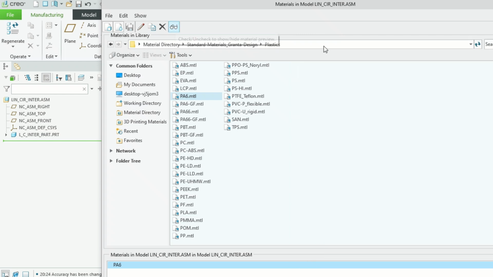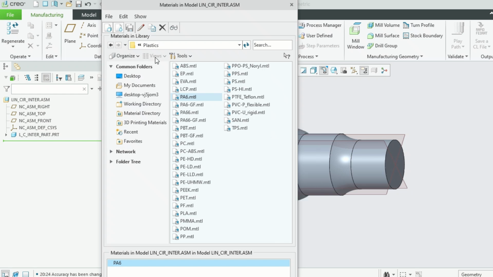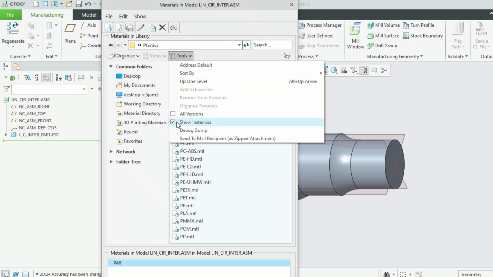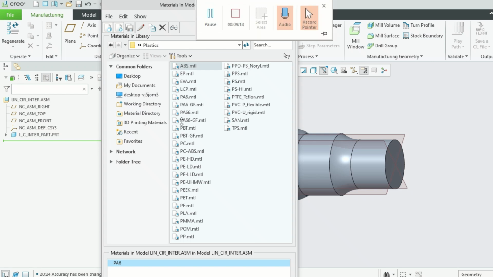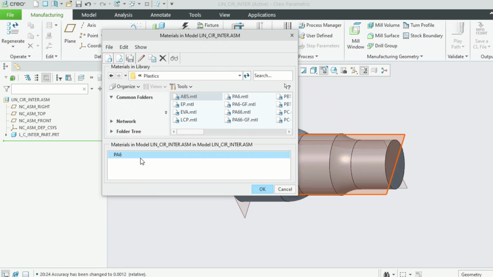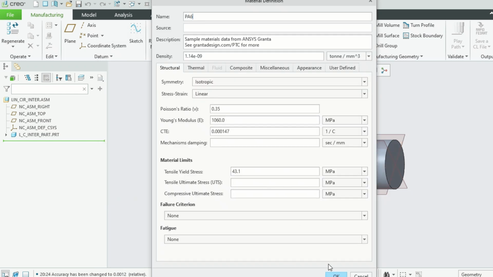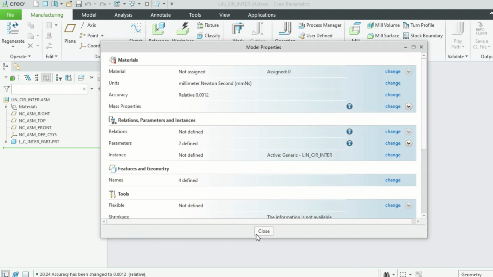Then let's bring in here, and let us see. This one is applied. Now it's okay. This material is assigned. PA6, done.